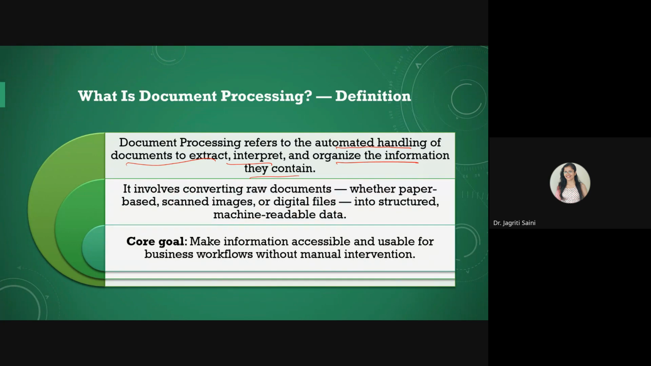The idea is to convert raw documents that could be in the form of paper based scan images or some digital files into a structured machine readable data set. We need to create data that can be understood by a machine learning model or deep learning model for making certain kinds of predictions based on the application that we are building. The core idea behind document processing is to make information accessible and usable for business workflows. One application we can consider is in terms of entrepreneurship.